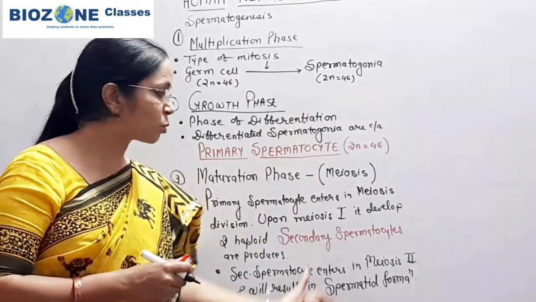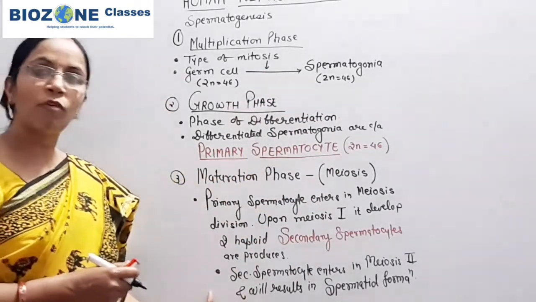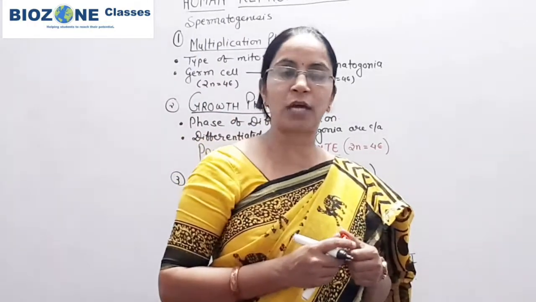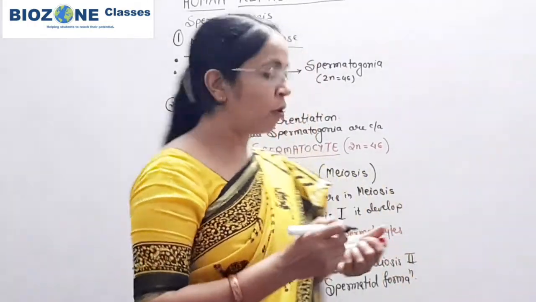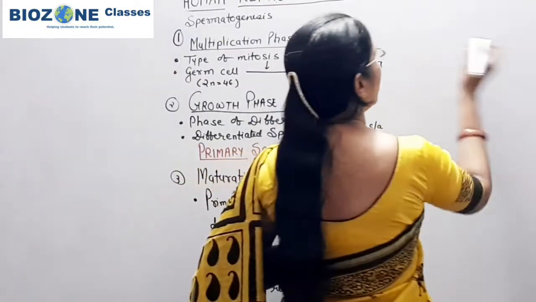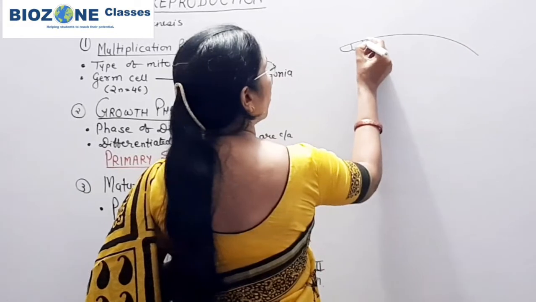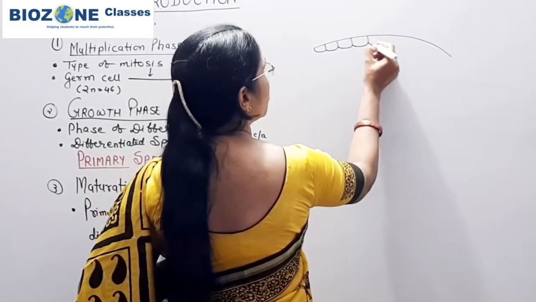Now we come towards whatever phases we studied. For that we draw one chart, and that diagrammatic chart is very important for your board exam. So here first we draw the germinal epithelium of the seminiferous tubule.